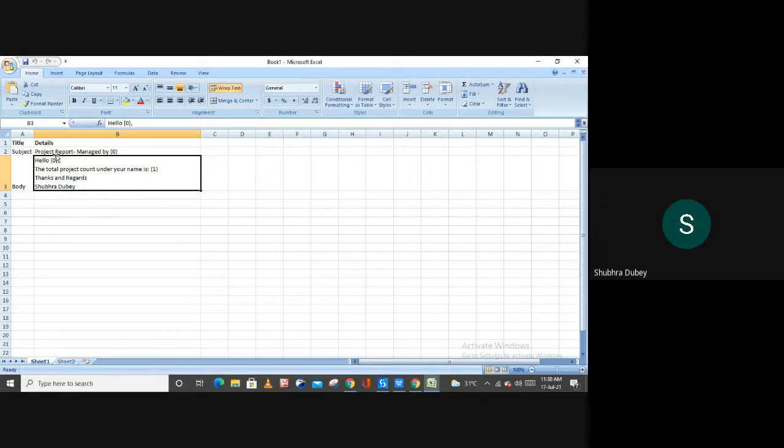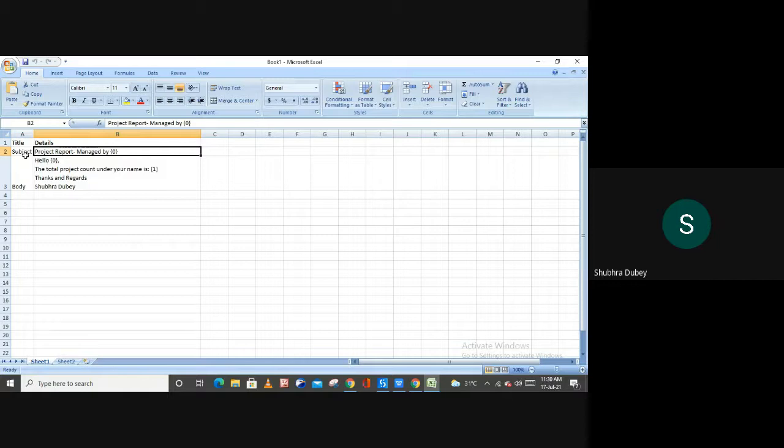So here in this case we want to change the values, like managed by who. So here we have to pass the name, and hello to whom you are sending this mail, and then project count, and here also you have to fill one detail, right? So what I have done here, I have just simply mentioned these indexes. So this 0 is nothing but the index I have mentioned here.